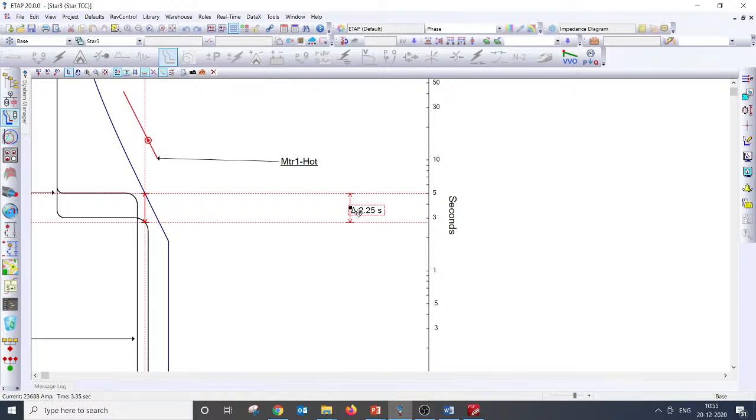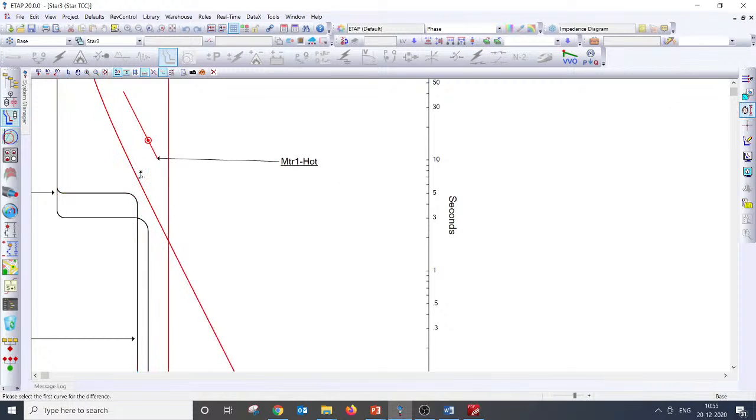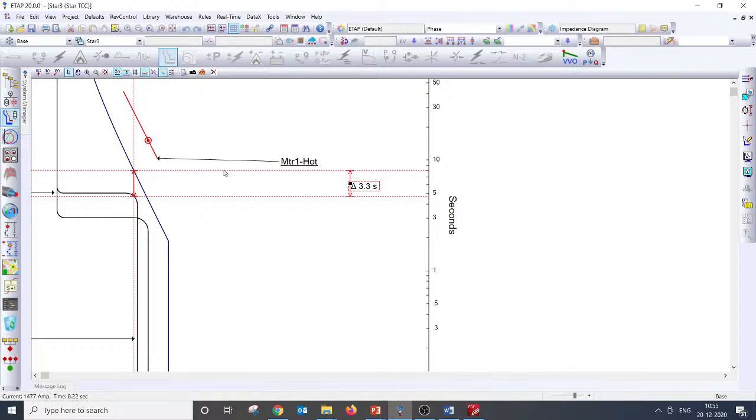All right, Qasim, I'm not sure what you're talking about below the curve. Even if we move it, there is proper time discrimination, like time in seconds. Okay, but even this much is not really needed. And if you talk about this curve, there also the coordination is huge, because you need to understand it's a logarithmic scale. It is not a normal scale, right? Physically it may look like a small gap, but the time discrimination is 3.3 seconds.